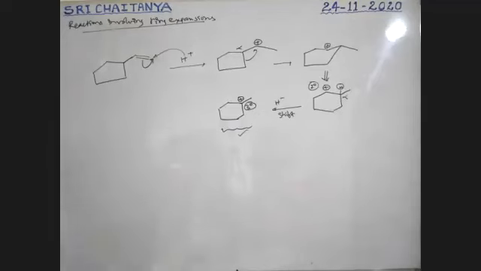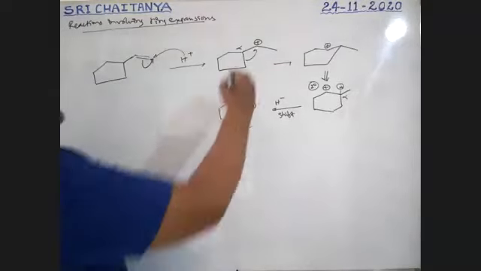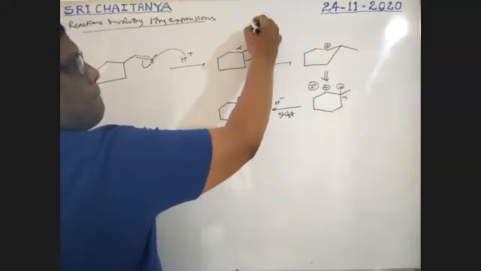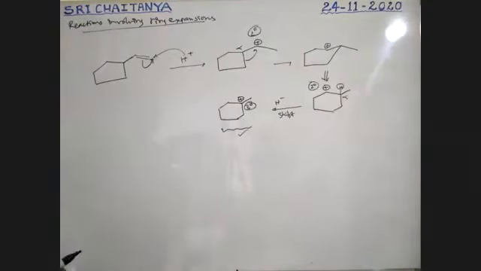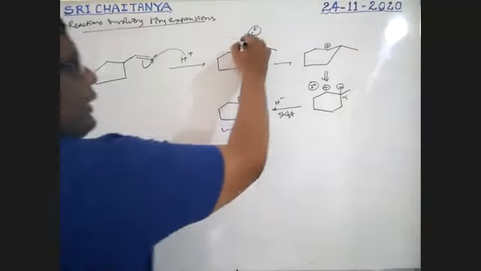Now, see here. This is a secondary carbocation. This secondary carbocation may change, as hydrogen is also there.